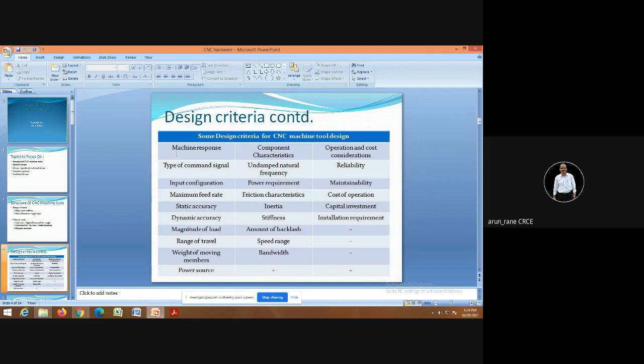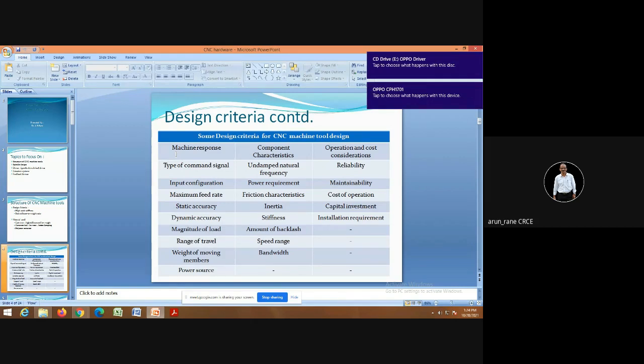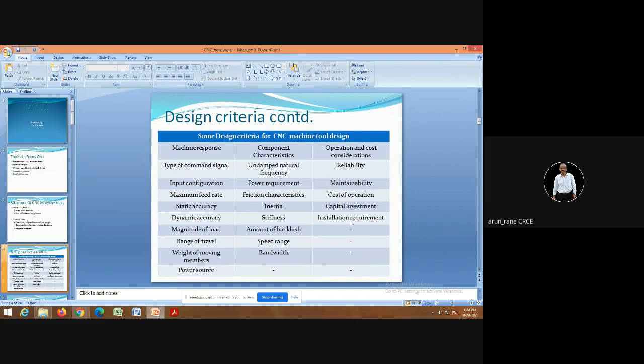Other criteria are what are the maximum feed rates available, what is the static accuracy, what is the dynamic accuracy. Dynamic accuracy means what are the forces acting when the machine is moving, how much load it is taking, what is the range of the travel, what is the weight of the moving members. So all this you have to consider while designing. What is the source of the power available,